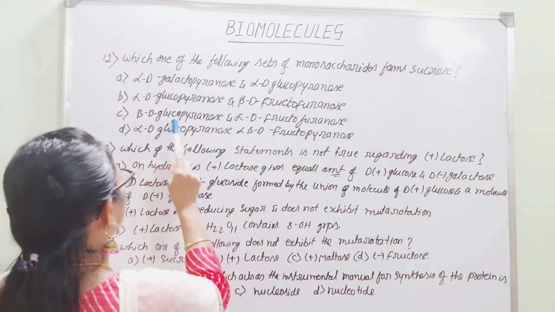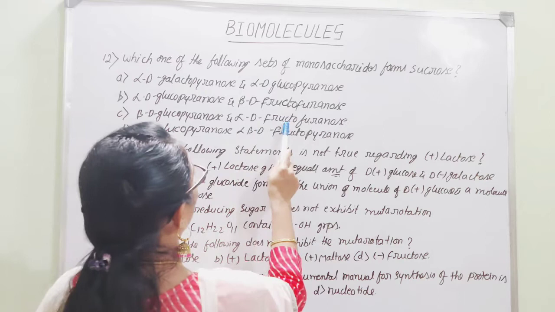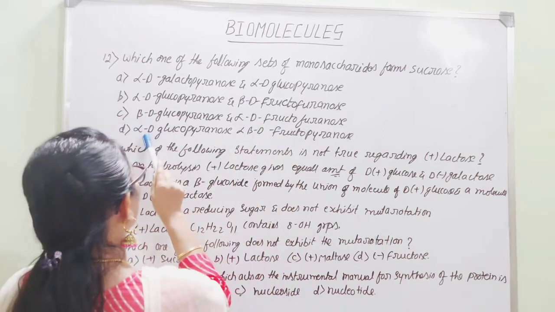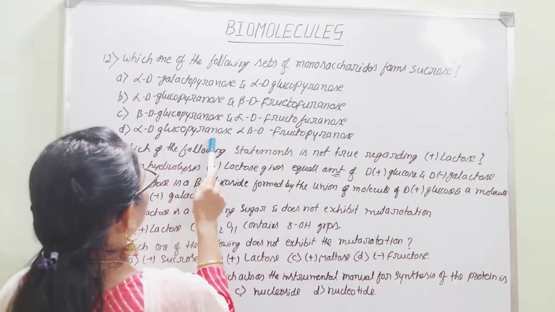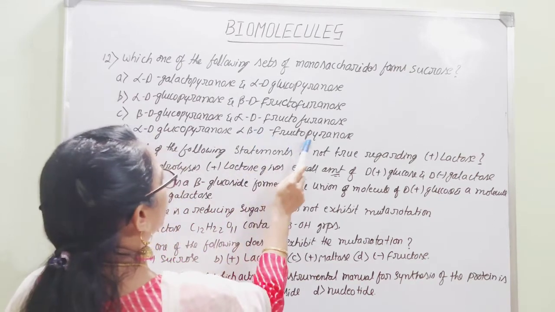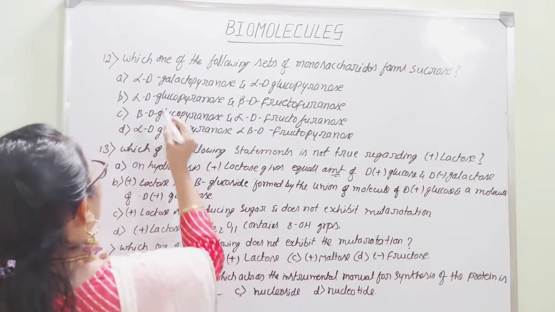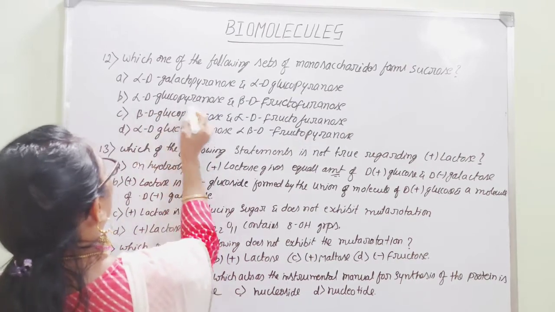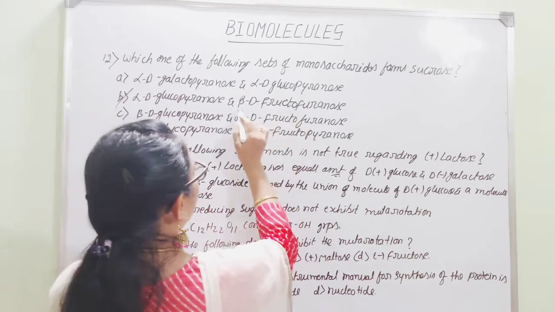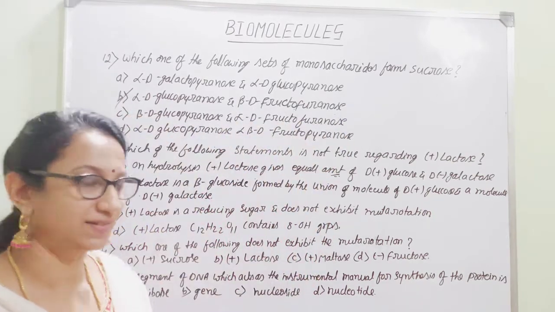Then option C, beta D glucopyranose and alpha D fructose, is wrong because it is alpha D glucopyranose here, and in option D, alpha beta D fructopyranose is also wrong. Therefore option B is the right answer, that is, glucose has the alpha D glucopyranose structure and fructose has the beta D fructofuranose structure. Therefore option B is the right answer.